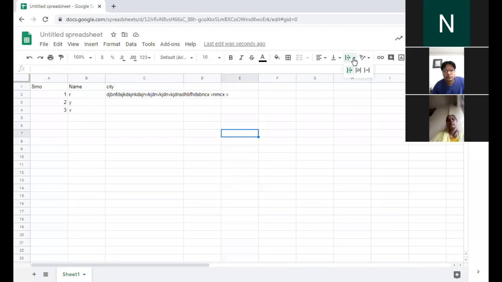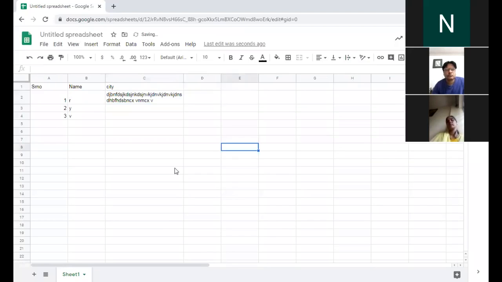So just click on it. There is one option that is wrap. You need to click on wrap to fit your content in the given column. So first select that cell, then go to text wrapping. In that, click on wrap. See, can you see, without resizing the cell, the data is fixed in that particular column.